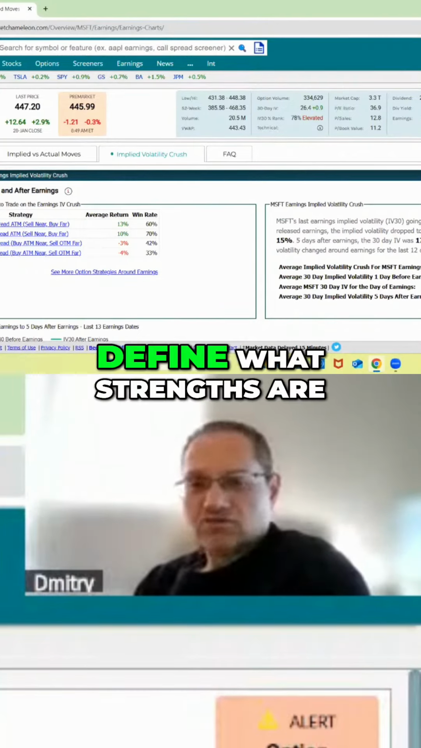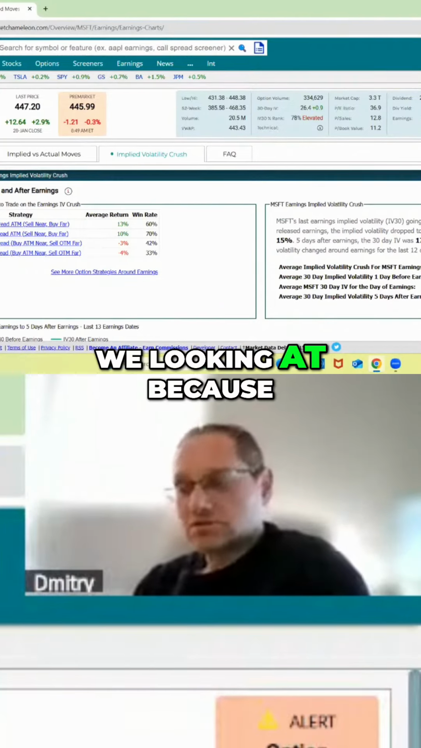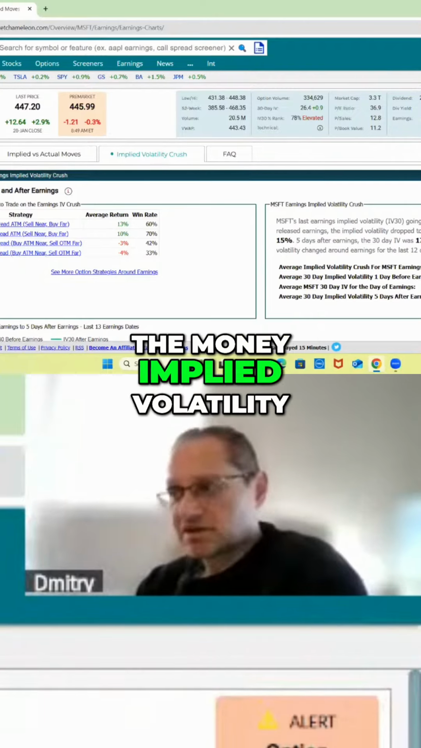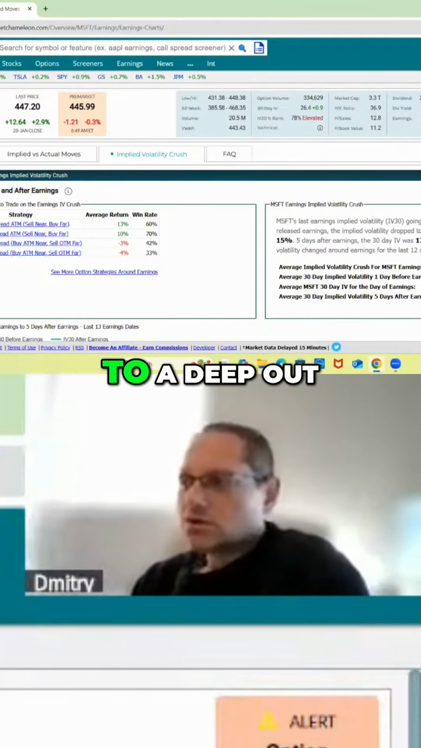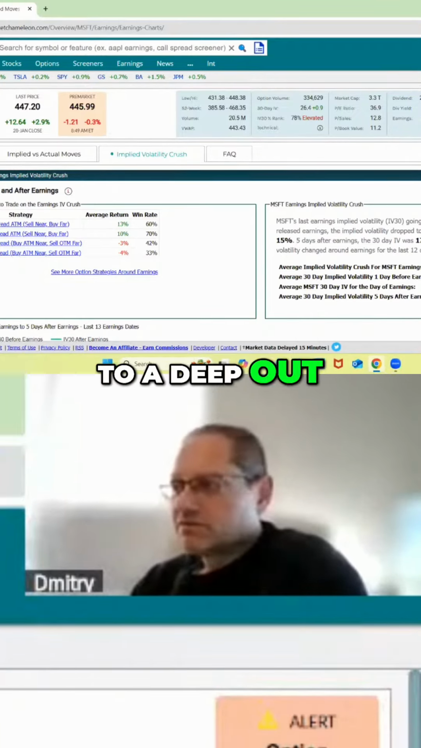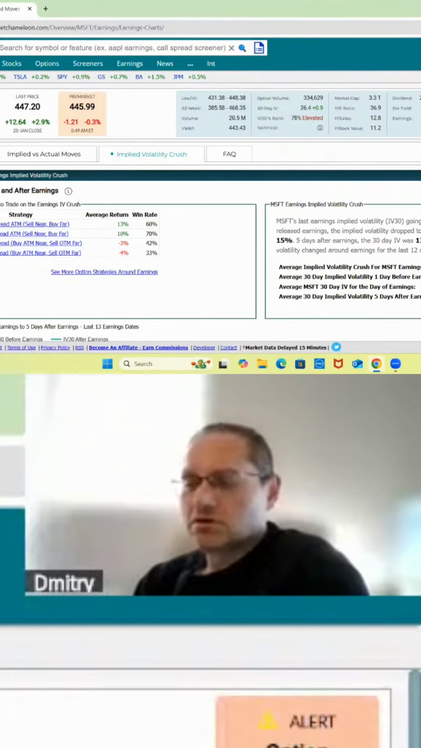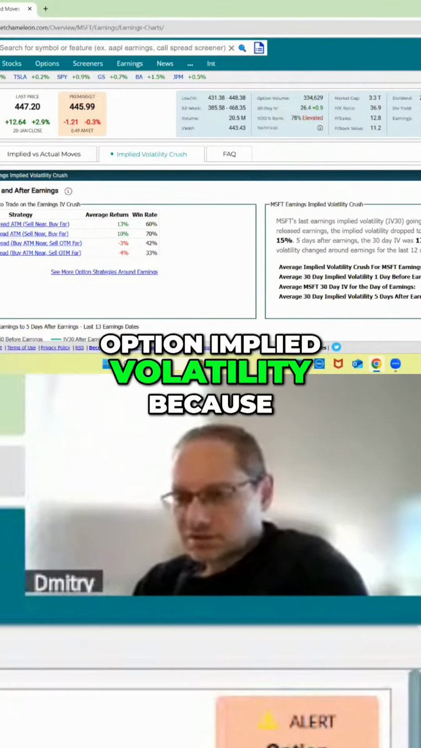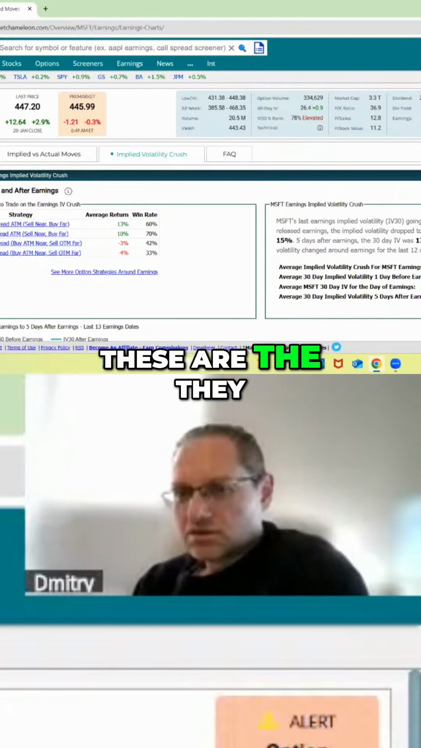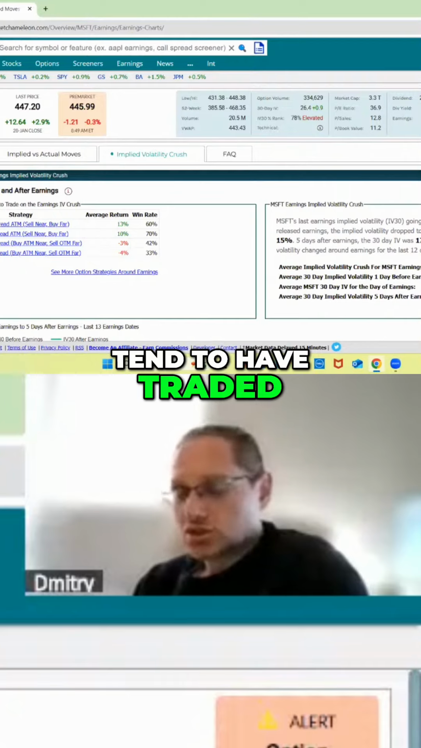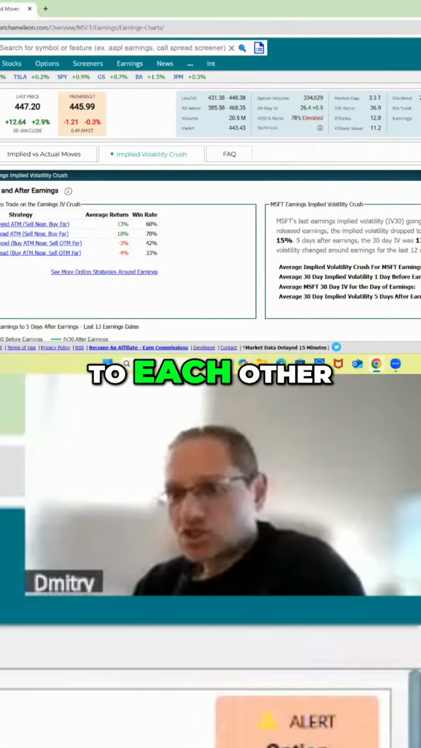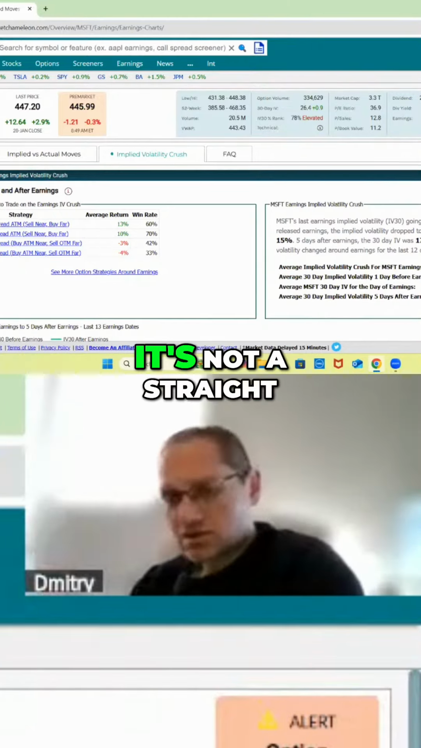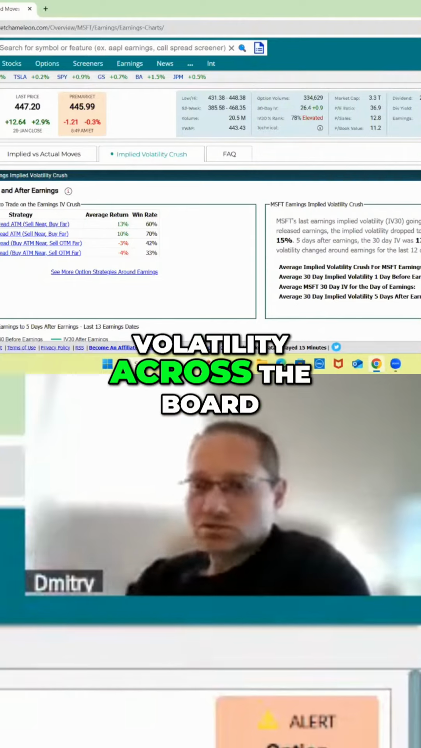And also we have to define what strikes we are looking at, because we can't compare at-the-money implied volatility to a deep out-of-the-money option implied volatility, because they tend to trade at different implied vols relative to each other, right? It's not a straight volatility across the board.